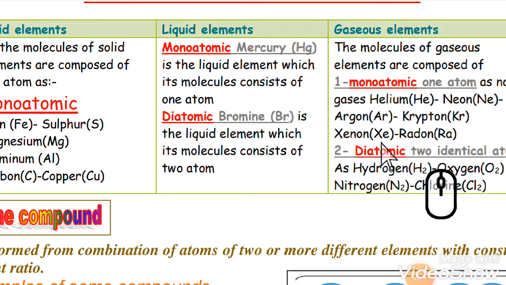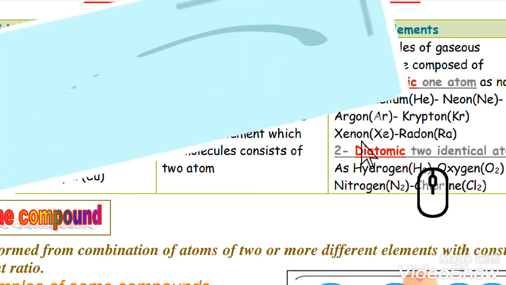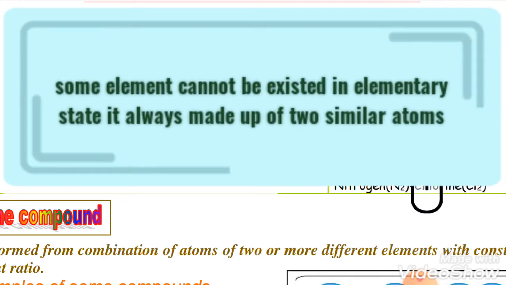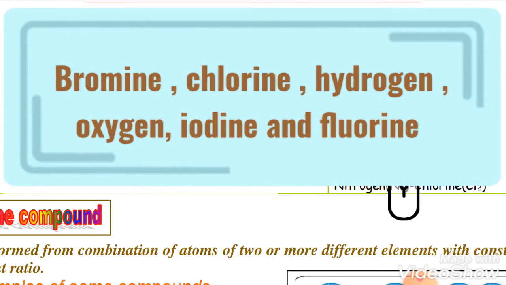And the diatomic molecules can form two similar atoms together, as the liquid like bromine, and the gas like oxygen. It cannot be alone, so it shares with another atom. So diatomic means that the elements in their elementary state always share with another atom. We have bromine, one more time, a diatomic liquid, and hydrogen and oxygen, diatomic gases.